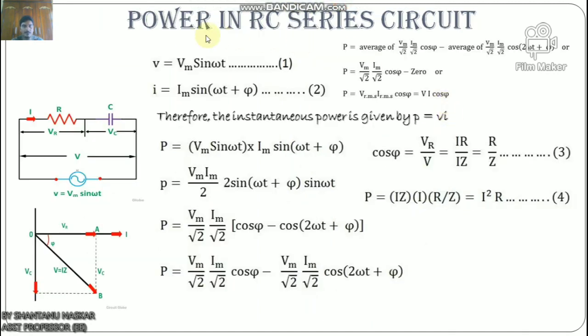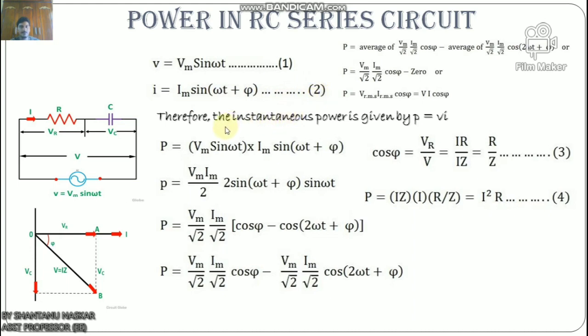Now let us come to the power in the RC series circuit. If the alternating voltage applied across the circuit is given by the equation V equals Vm sin omega t, equation number 1, then I equals Im sin (omega t plus phi), equation number 2.